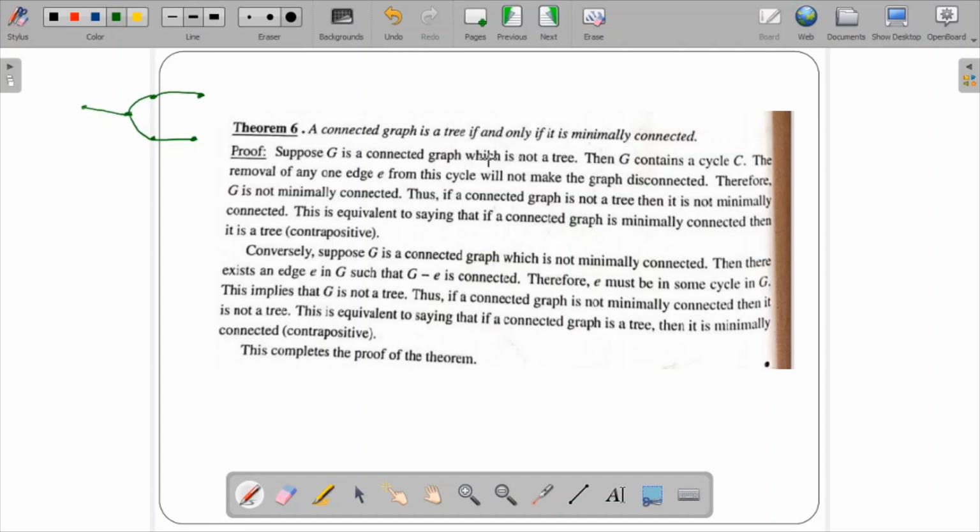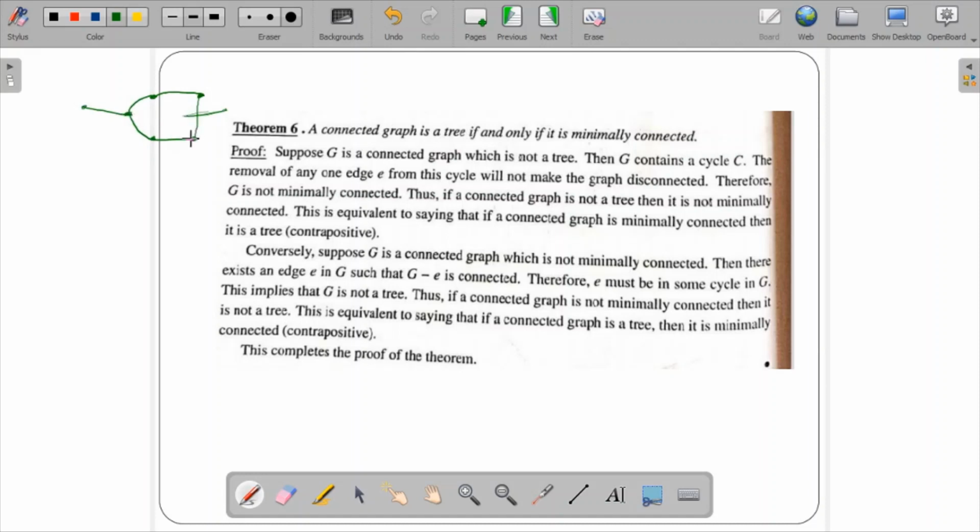Suppose G is a connected graph which is not a tree. Which is not a tree means what? It has one more edge if you consider it. Then G contains a cycle. The removal of any one edge from this cycle will not make the graph disconnected. You can still move from this to this, it's connected.